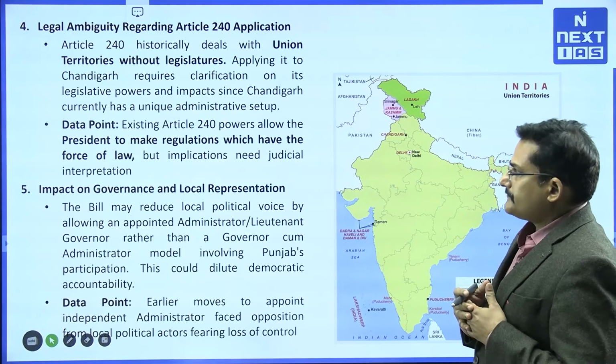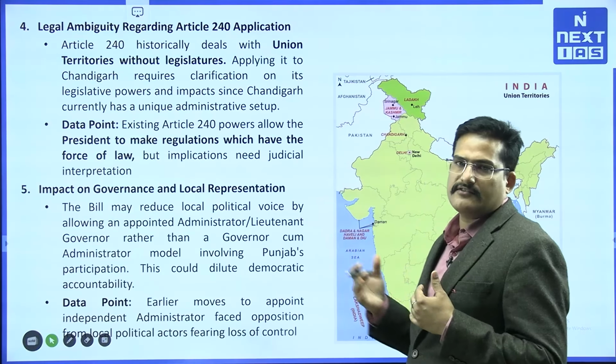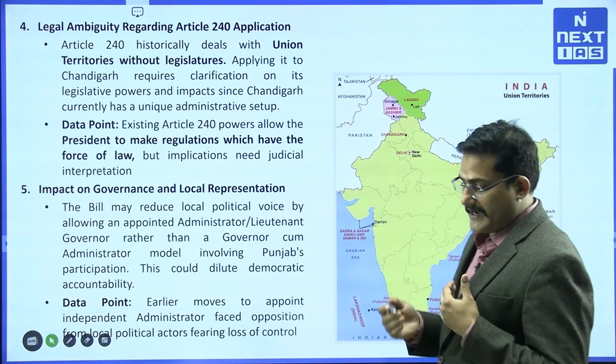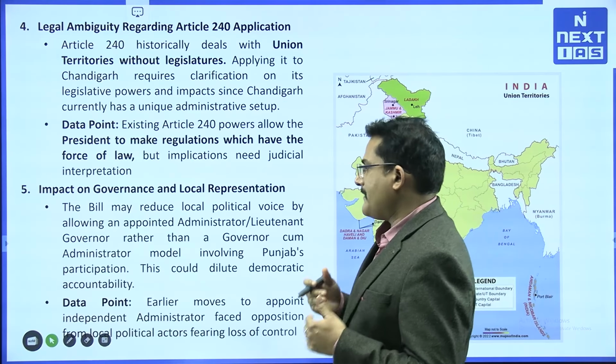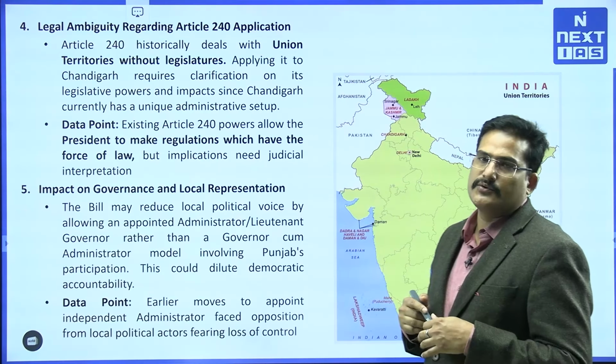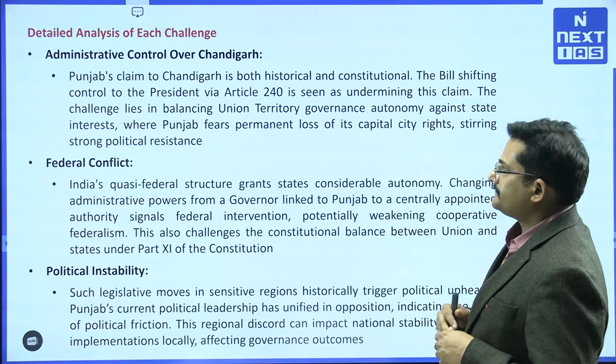So if the President wishes to make regulations, it will interfere in the local administration, and it can also hamper the representation of local people in the Union Territory of Chandigarh, right. So that is why it is also being protested, right.